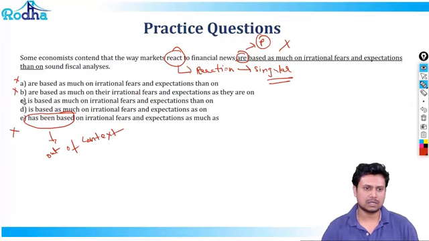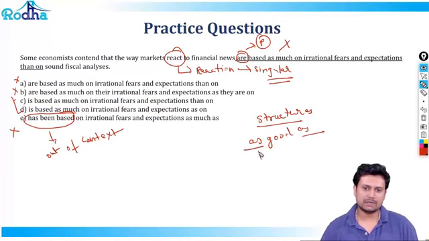So that's gone. Now we boil down to C and D. C says is based as much on irrational fears and expectations than on. D says is based as much on irrational fears and expectations as on. Now the point to understand, and we'll go back to our understanding of structures, is that anything which starts with as has to continue with as for it to form a coherent structure.